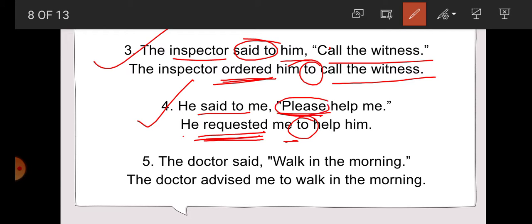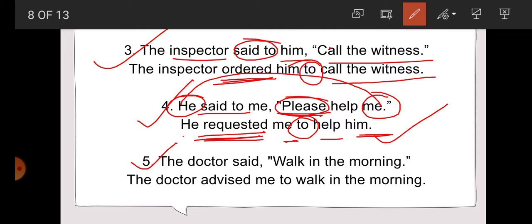Now please is removed from here because requested word is already written. Now help, and me is what, students? Me is first person objective form. So me according to the subject. What is the subject here? He. So according to the he, what will be the objective form here? Him. So he requested me to help him.